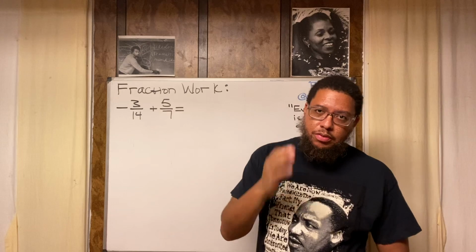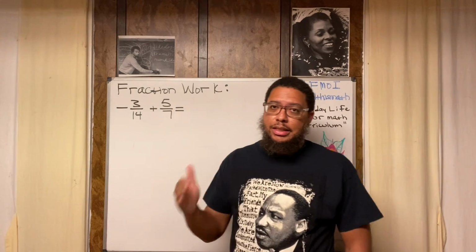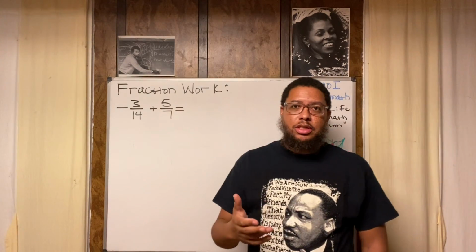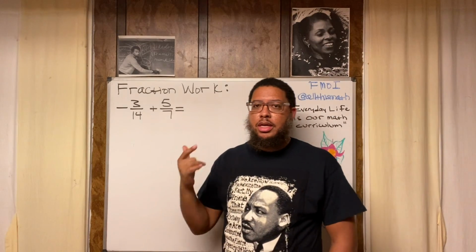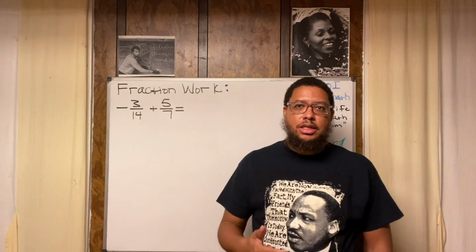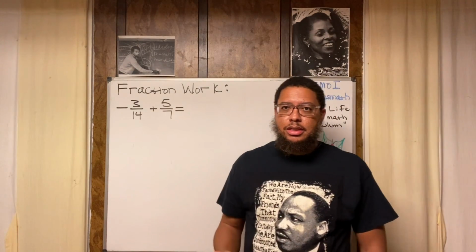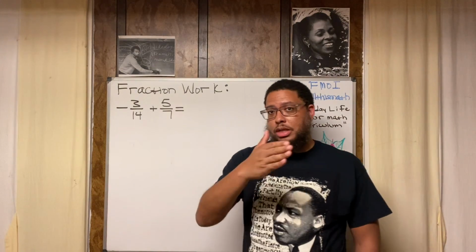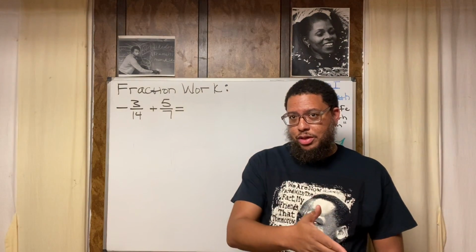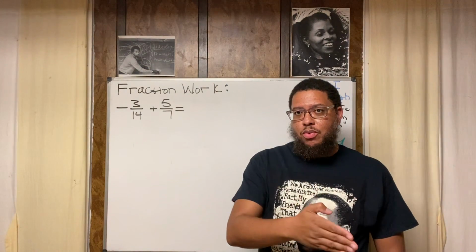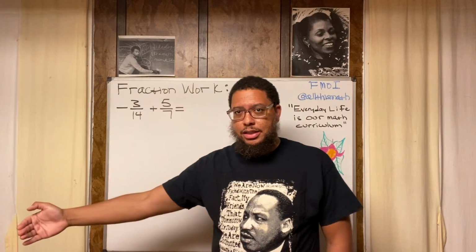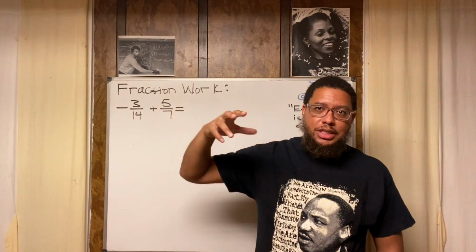So 3 books written by Dr. King himself. Dr. King did a lot more than just deliver the I Have a Dream speech in Washington, D.C. at the March on Washington in 1963. He also did a lot of work between 1963, August 28th, March on Washington, and 1968, April 4th, when he was unfortunately assassinated.